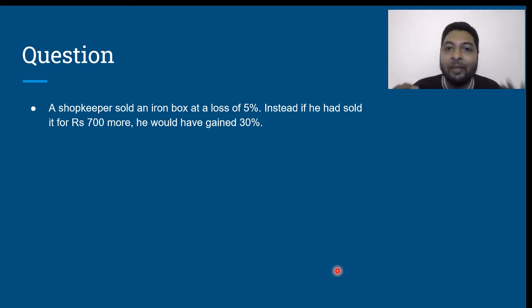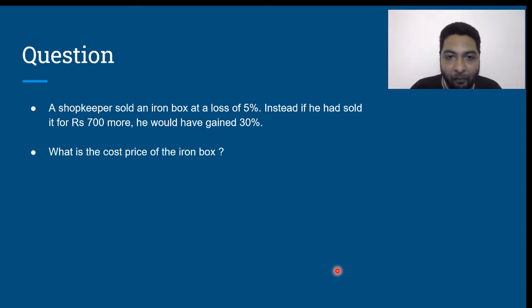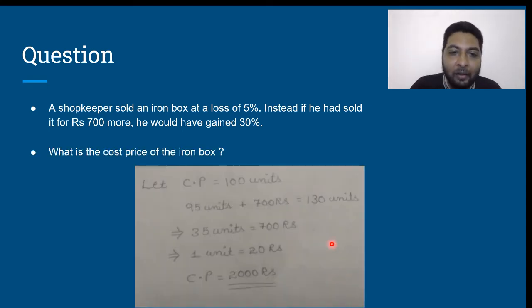Is that clear? This is only to convey the message that it can be solved without writing anything. However, if we want, we will look at the solution over here. Let the cost price be 100 units. If it is sold at a loss of 5%, then it will be 95 units.